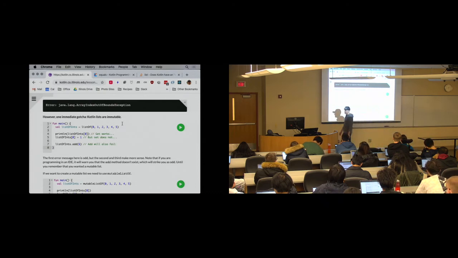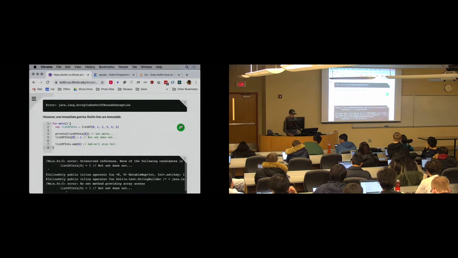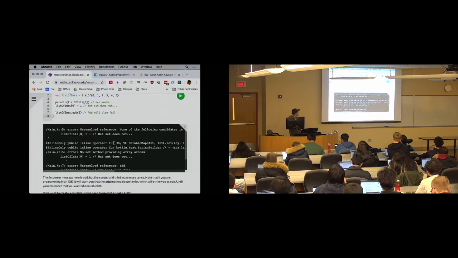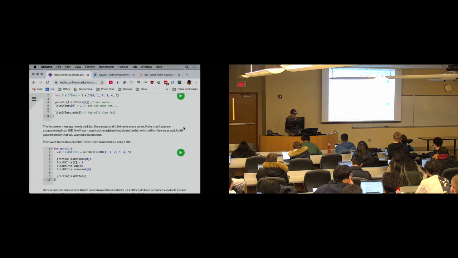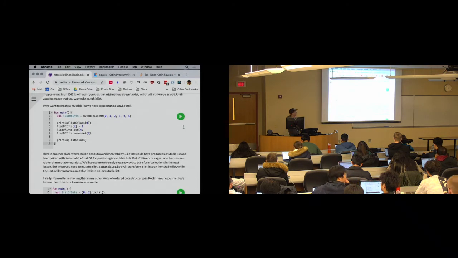This is an interesting design choice, and one that I kind of like, right? So if I try to run this, what it's complaining about on line 5 is there is no set method, right? There's no set method on an immutable list in Kotlin because I don't need it. I can't change the elements. Same thing down here. There's unresolved reference add. There's no add method on a Kotlin immutable list, right? If you want a mutable list, use mutableListOf. Not that different.